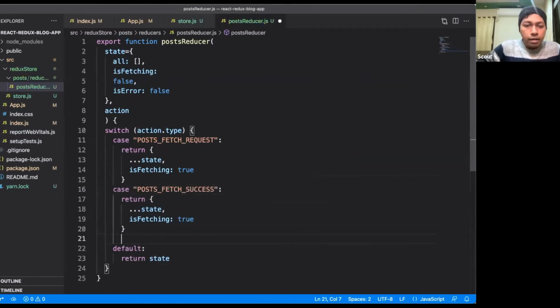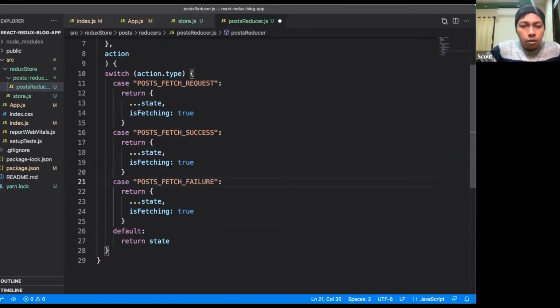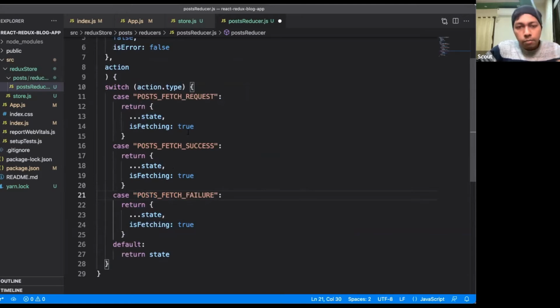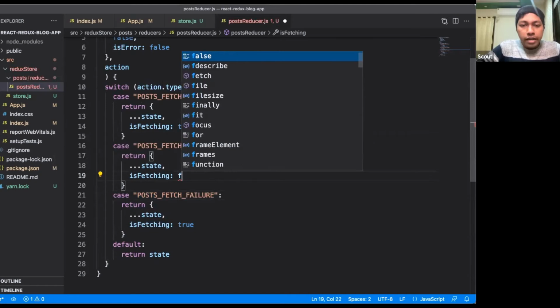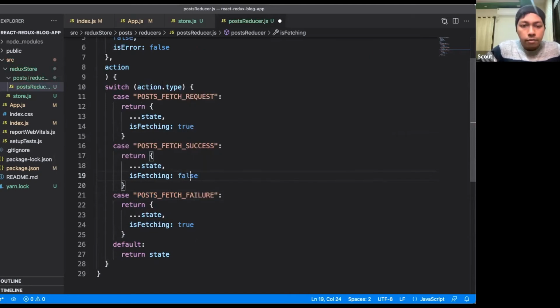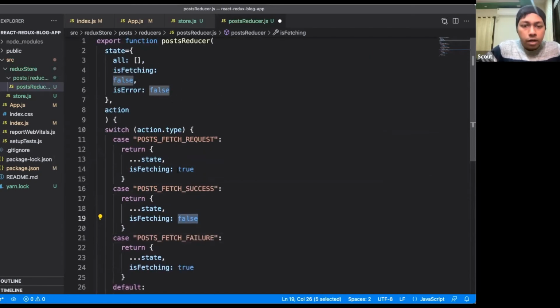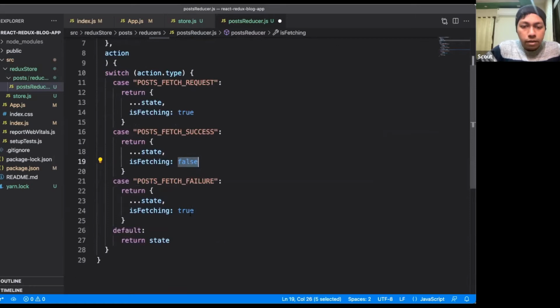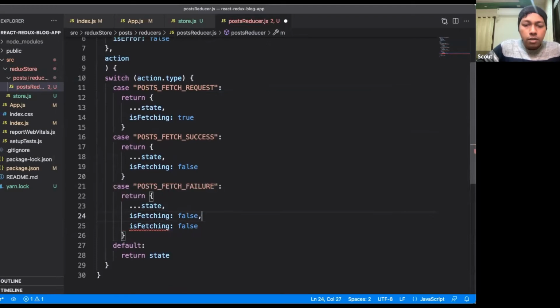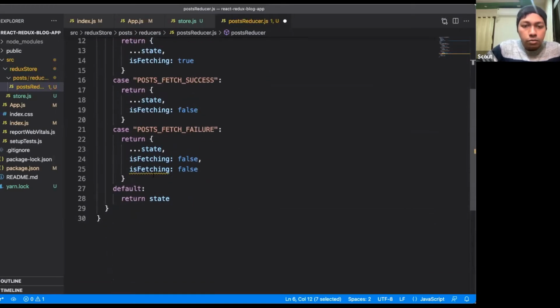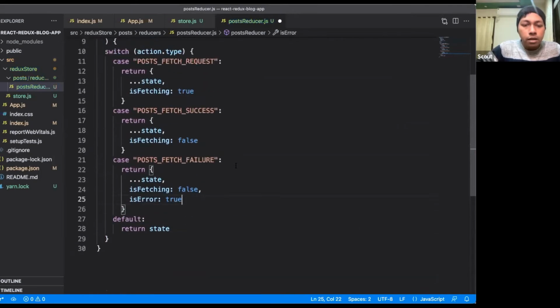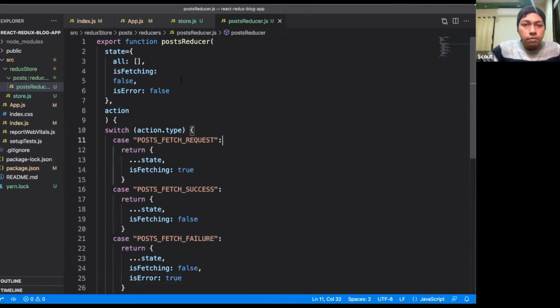Similarly, I will define a few other actions as well: post fetch request, success, and failure. Whenever we are requesting for a post, I'm setting is fetching to true. Whenever the success comes, I do not want to show the loader, so I made it false. And if there is some error, I set is fetching to false, and I want to show an error dialog, so I keep is error to true. I will change a few other values as well, but for the time being I will just export these few things. All right, so a reducer function is ready.